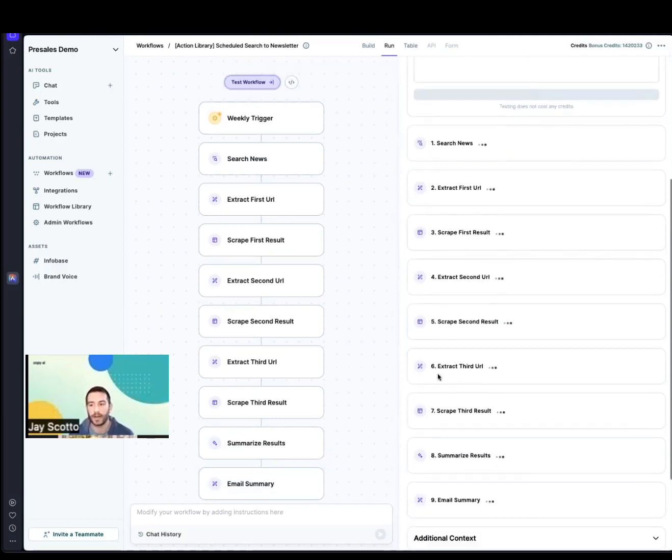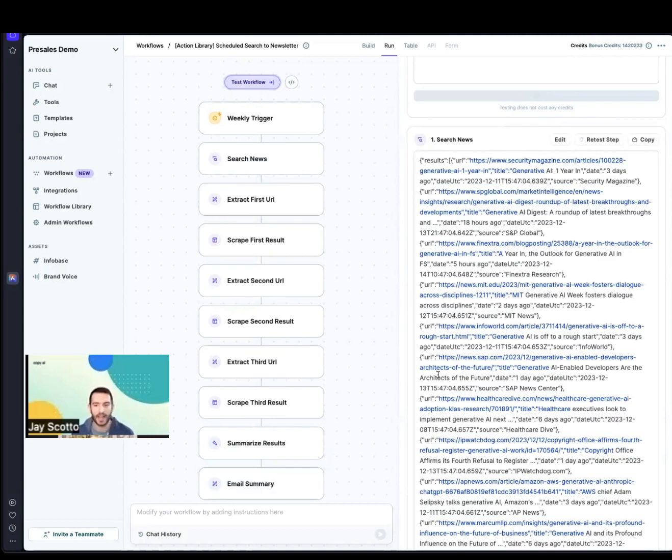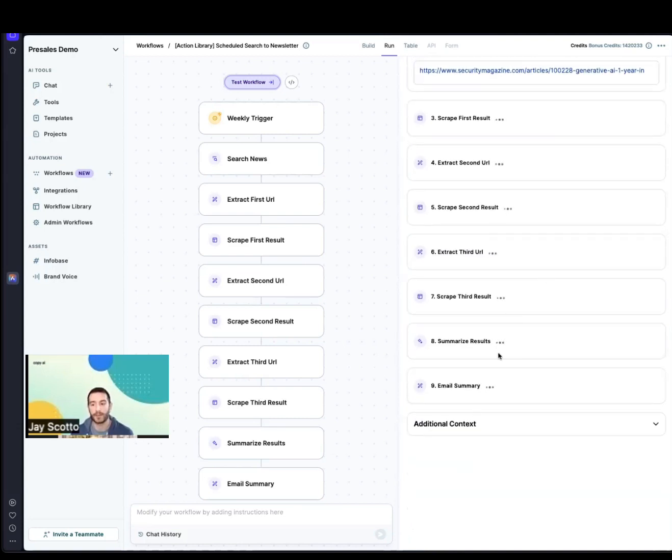What this is doing behind the scenes is making sure that, using the trigger, in this case every Monday at 9 a.m., the test will trigger it immediately since it's on schedule. It will search the internet for the latest news articles from the past week on generative AI, bring back those results, extract those URLs, scrape the URLs, and then finally summarize the results and email a newsletter directly to my inbox. We'll give it just a minute to generate. I might have to refresh.